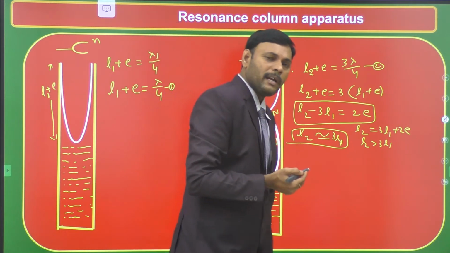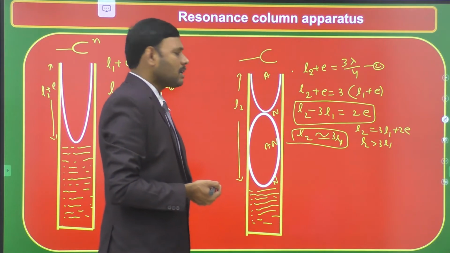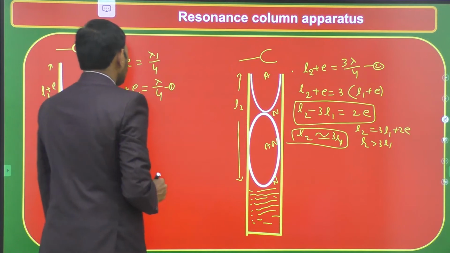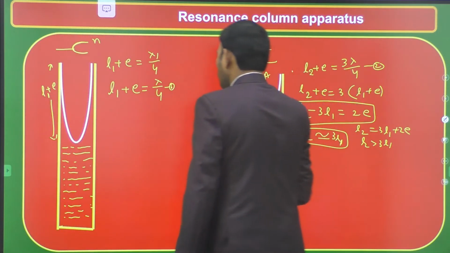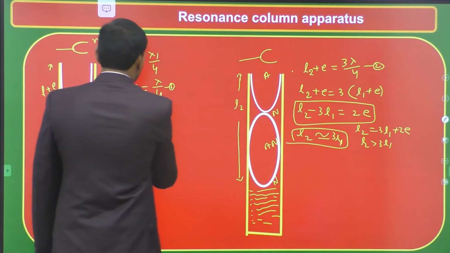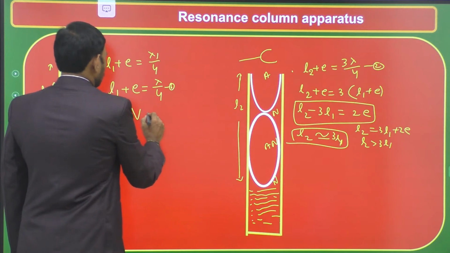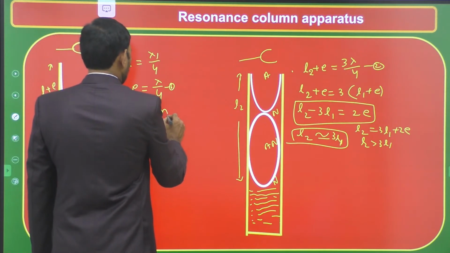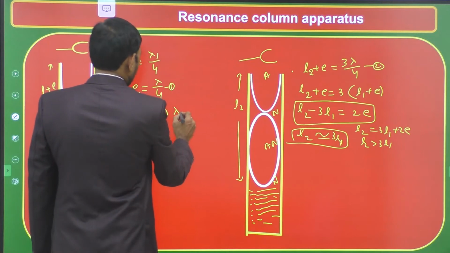Next, to find the velocity of sound. Actually, we would like to find the velocity of sound. Here we have L1 plus E is equal to lambda by 4 and L2 plus E is equal to 3 lambda by 4, and we know that V is equal to n lambda. This is the expression: velocity of sound is equal to n lambda.